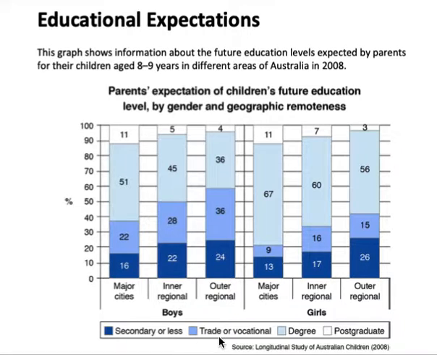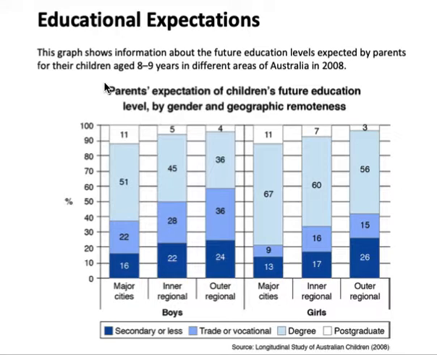Secondary or less, trade or vocational, degrees or postgrads. Okay, so for example, let's say if we looked at boys in major cities, this is telling me that 11% of parents expect that their son who lives in a major city will be doing a postgraduate degree. 51% of these parents are expecting their son to do a degree. 22% are expecting them to do a trade or vocational studies. And 16% are expecting them to just do high school or less. Okay, so that's how we interpret this graph.